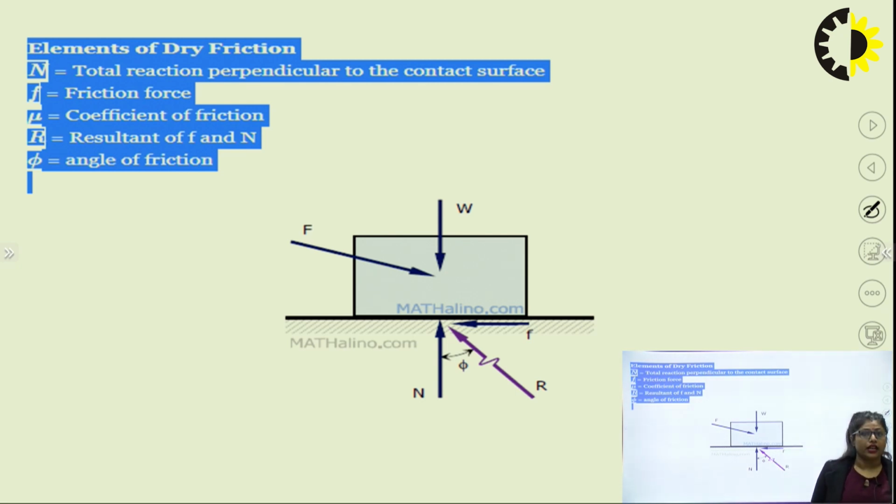The element that we need to understand in dry friction is N. N is a reaction force, when I want to make an FBD. FBD is what? Free body diagram.